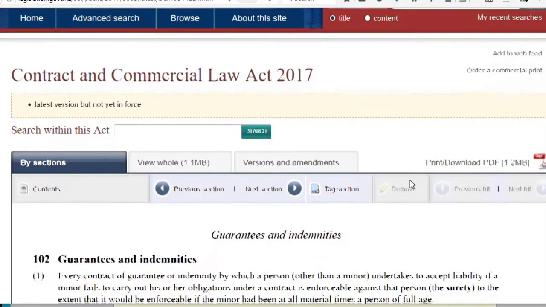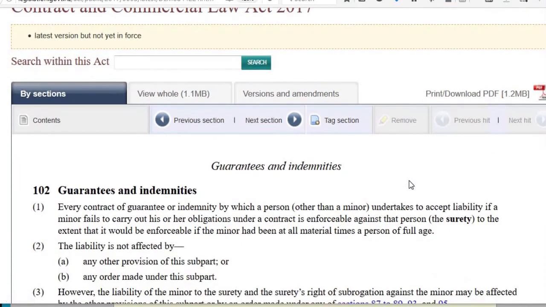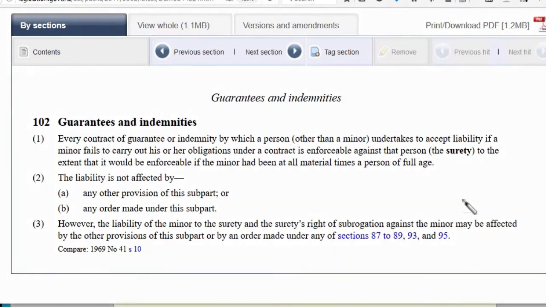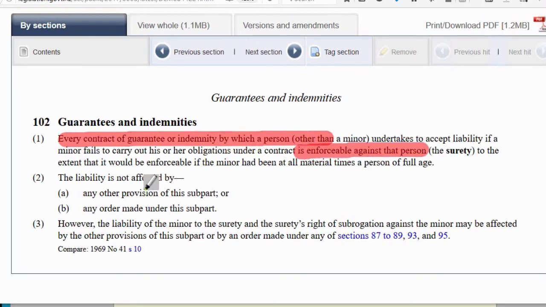Now, the law for this comes from section 102, and it basically simply says every contract of indemnity is enforceable against that person, and it is not affected by any other provision or any other part. In other words, any orders made under this Act, for example, to cancel the contract, will not change the basic rules up here that you can sue the surety or the guarantor.